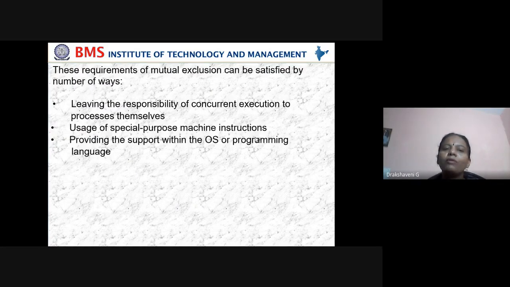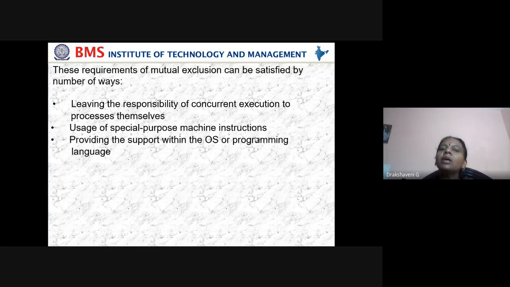This requirement of mutual exclusion can be satisfied in a number of ways. Leave the responsibility of concurrent execution to the processes themselves. Or use special purpose machine instructions, or provide support within the operating system or programming language.